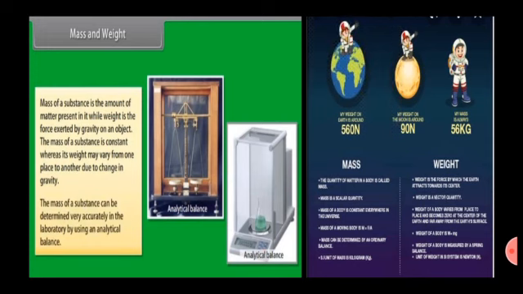Mass and weight. Mass of the substance is the amount of matter present in it, while weight is the force exerted by gravity on an object. The mass of a substance is constant, whereas its weight may vary from one place to another due to change in gravity. The mass of a substance can be determined very accurately in the laboratory by using an analytical balance.